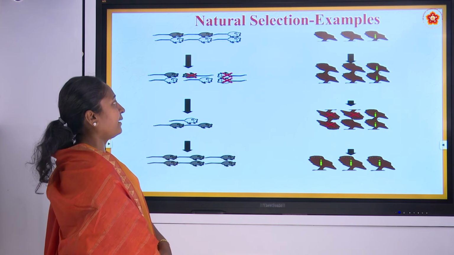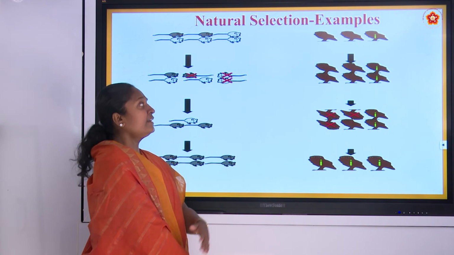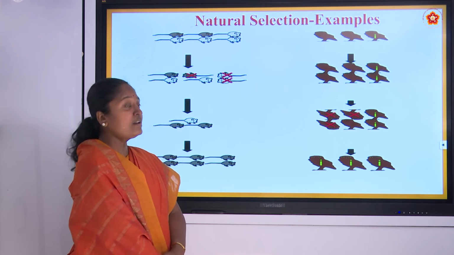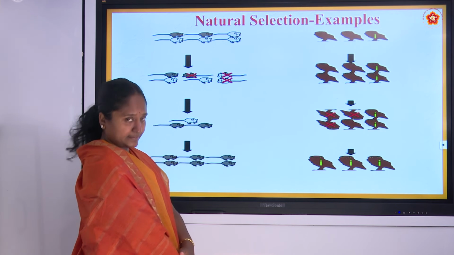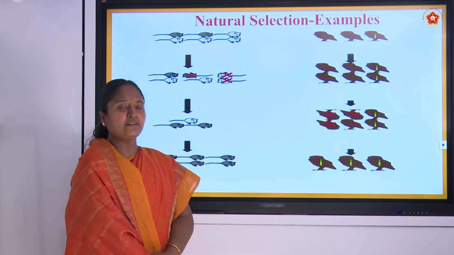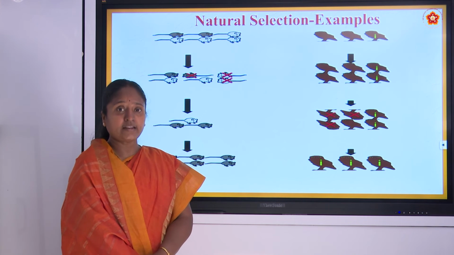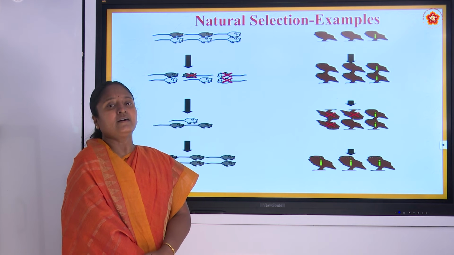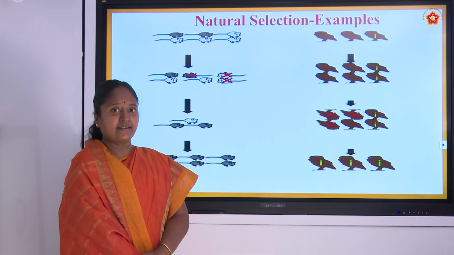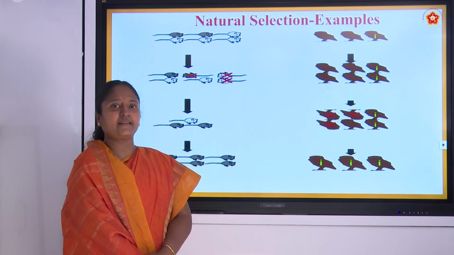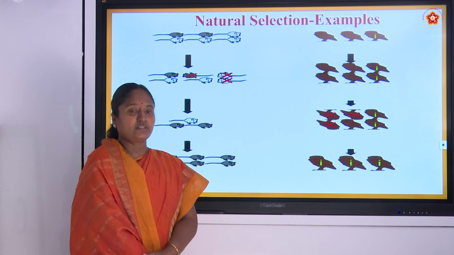We have one more example where we can see the owls. In the owls, two different populations were present. We know the owl, right? It is known as a nocturnal animal, that is, it will be very active during its night time, and it will catch all the prey and go and eat all those things, right?